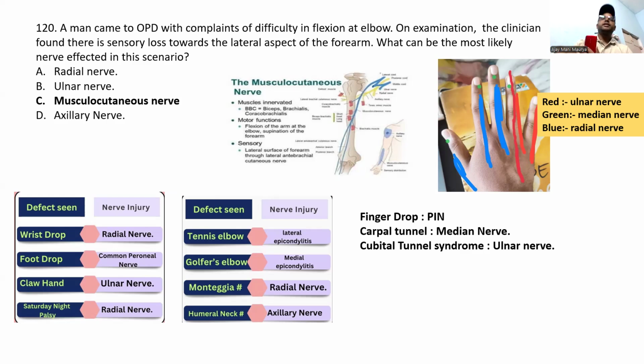And also you can see here there is a finger drop. This is posterior interosseous nerve injury. Carpal tunnel and cubital tunnel syndrome: the ulnar nerve, the median nerve in carpal tunnel syndrome. Please remember this one.